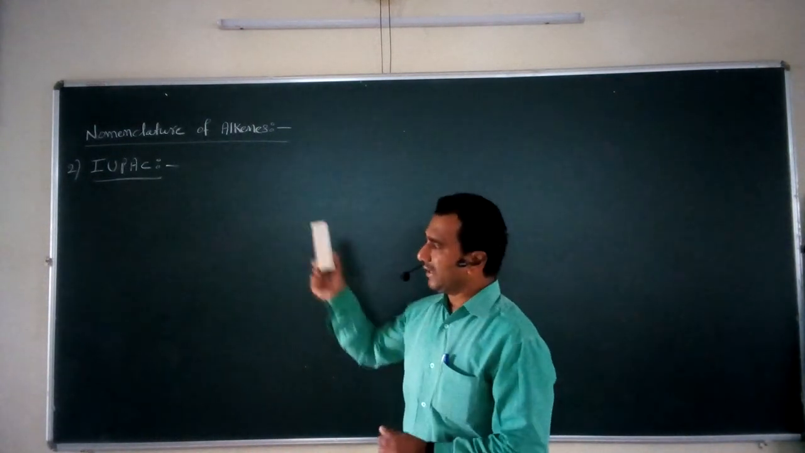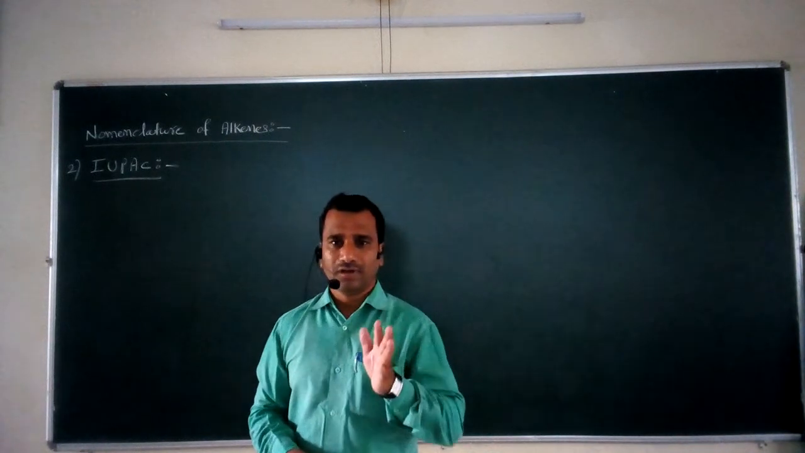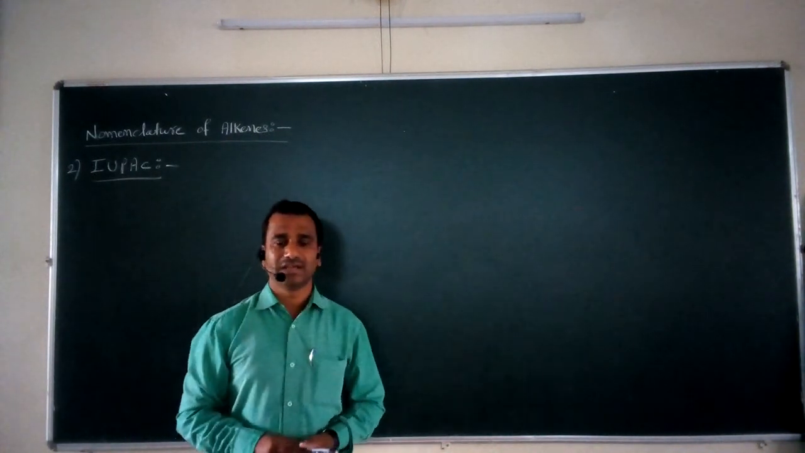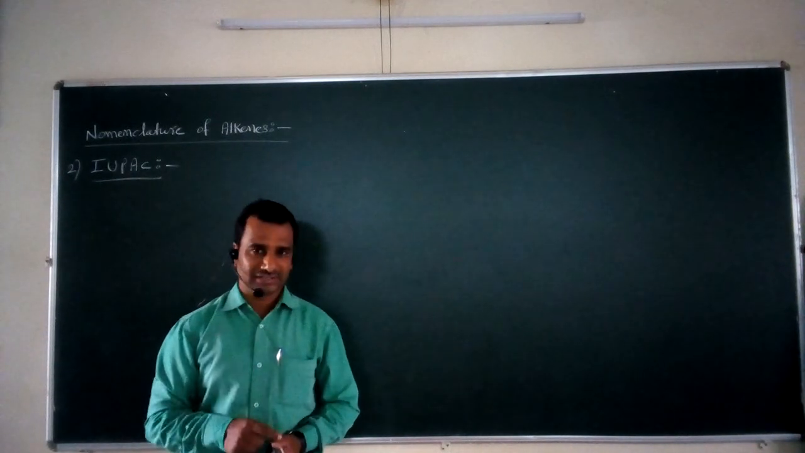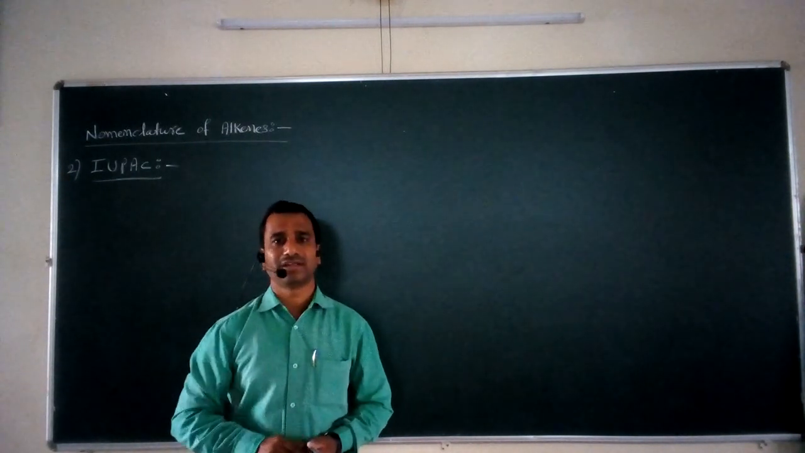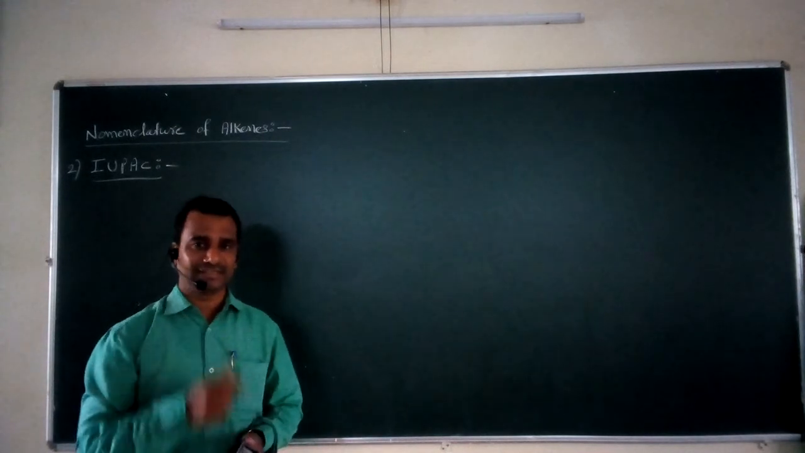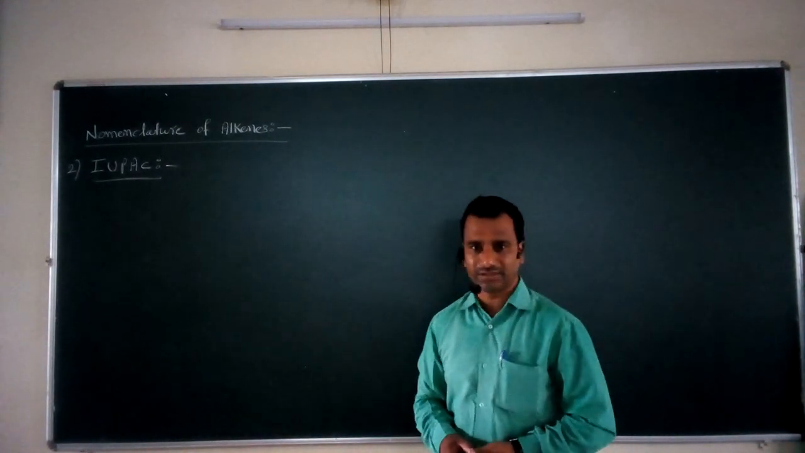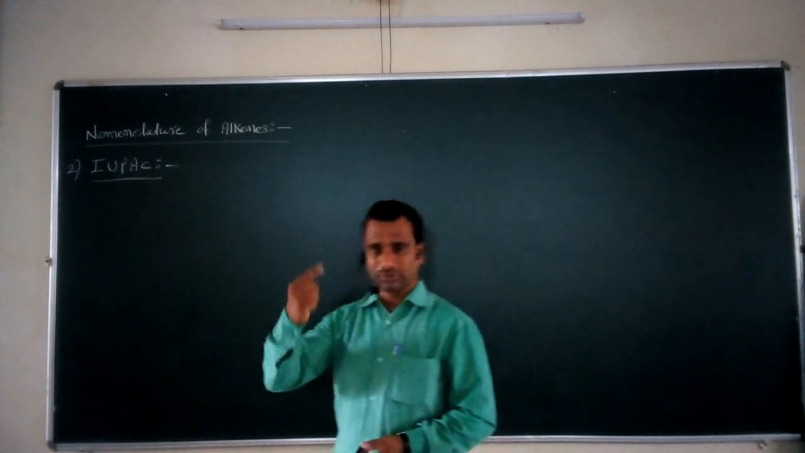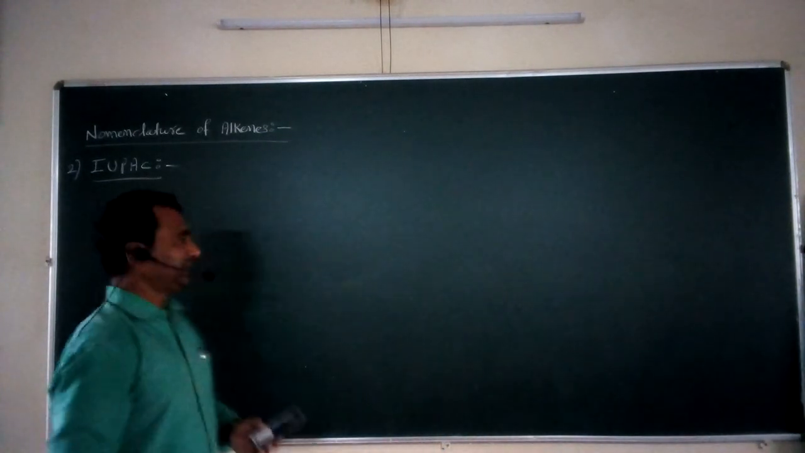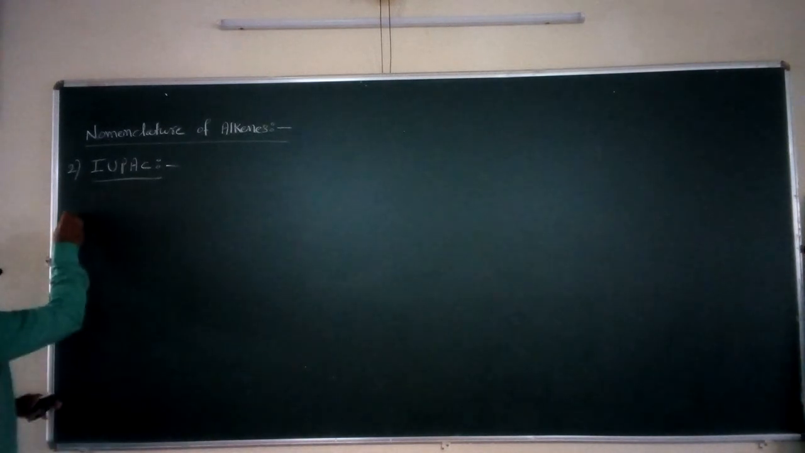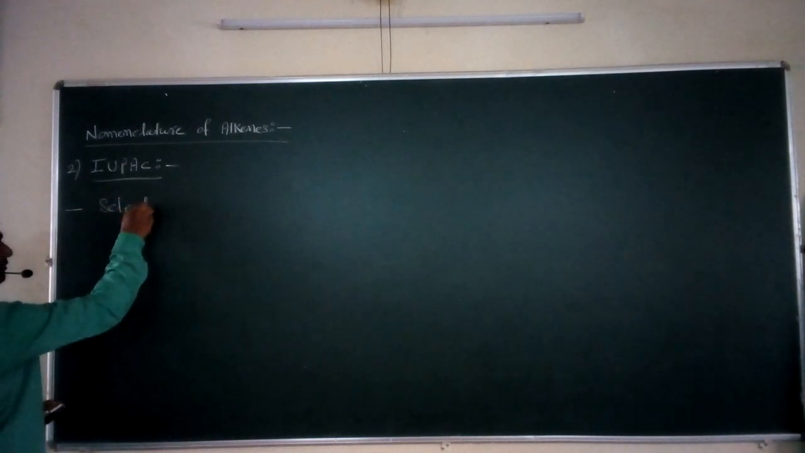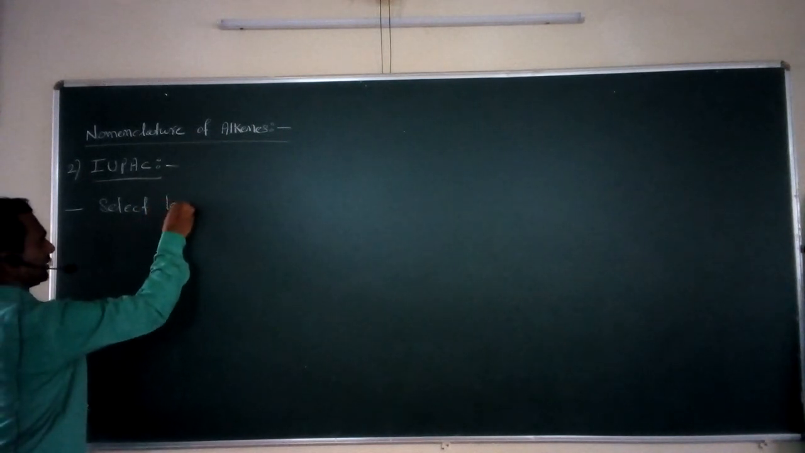Now in this method, in order to give the nomenclature for a particular alkene, some important rules are there. You must know those important rules, and only then is it possible for us to assign the nomenclature for a particular alkene. So we take those rules one by one. According to IUPAC, the first important rule is to select the longest continuous chain.